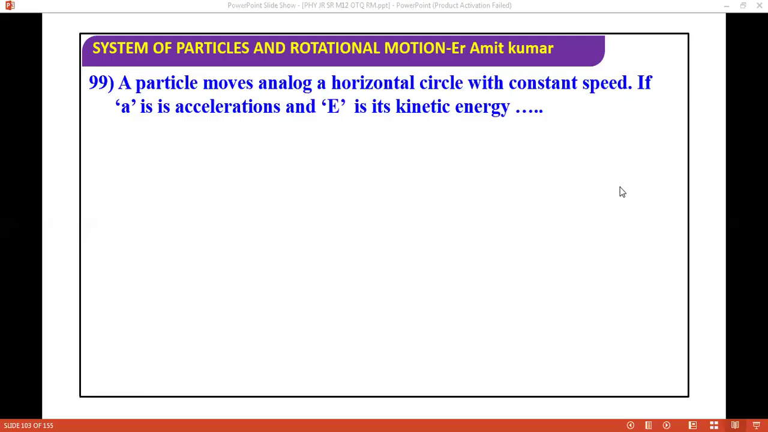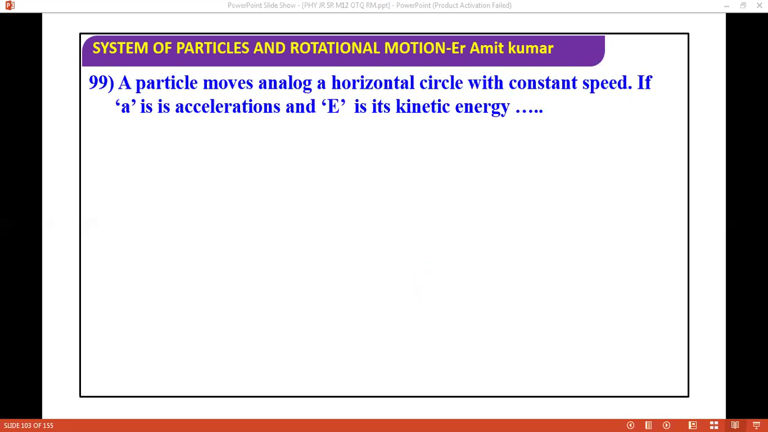We have covered almost all the questions from the JEE and NEET point of view. If you have gone through it, we definitely covered all the concepts of rotation and circular motion, including vertical circular motion. Some questions remain that I have to complete, so we are moving ahead to the next questions.